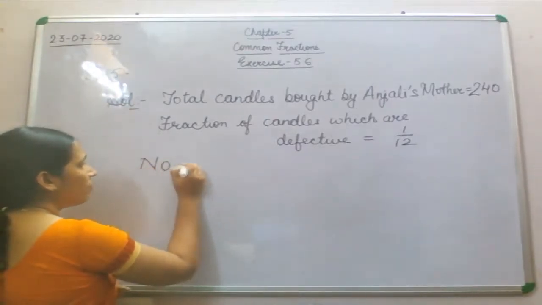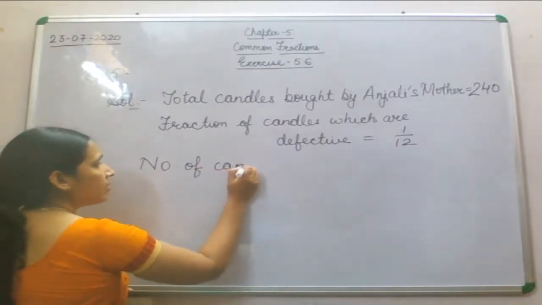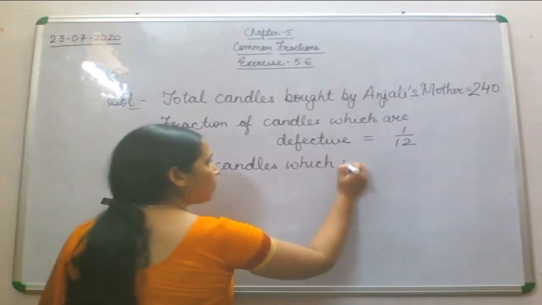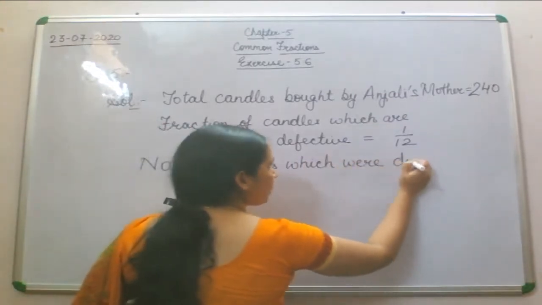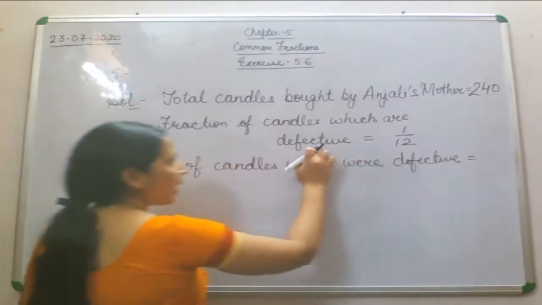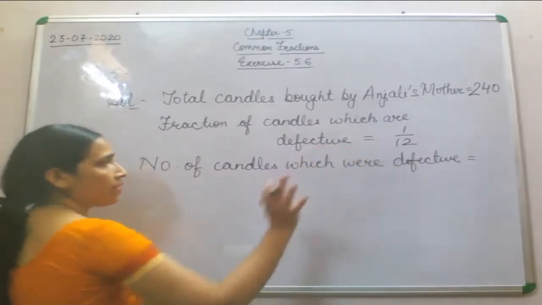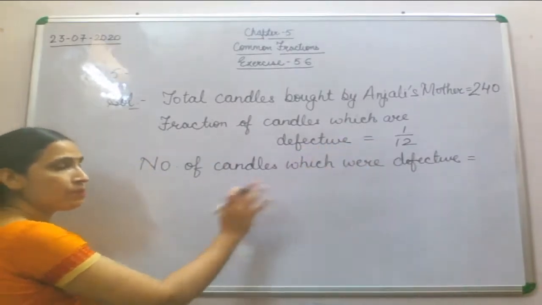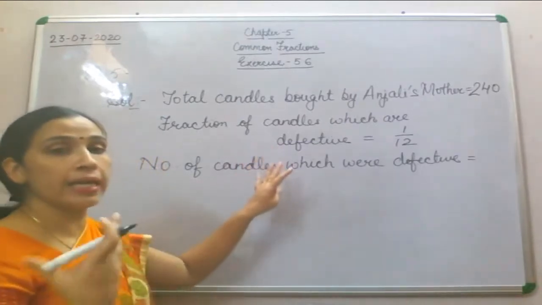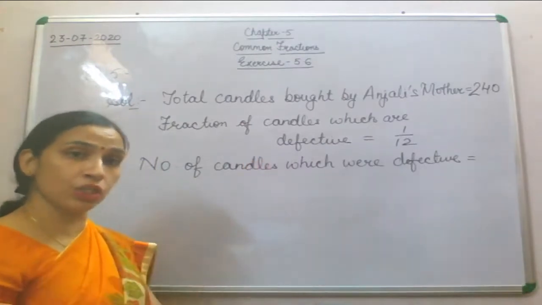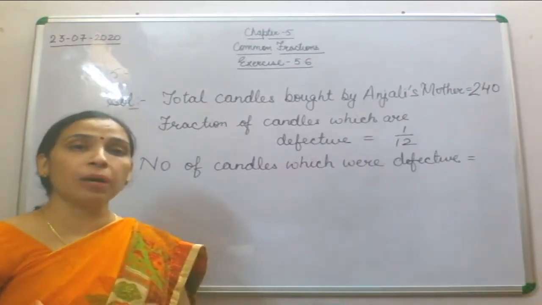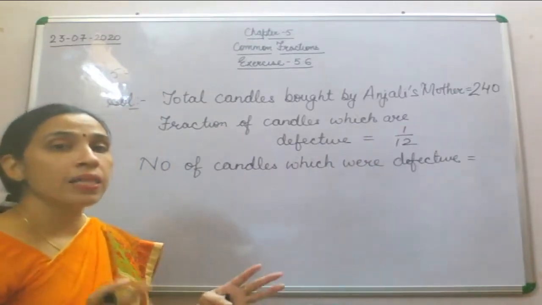So what we will find out is the number of candles which were defective. Now the fraction of defective candles is given, but the number of candles which are defective, that you are supposed to find out. The fraction 1/12 is given, but the number of defective candles is not given.